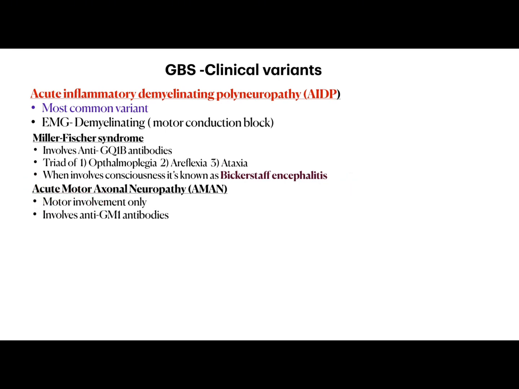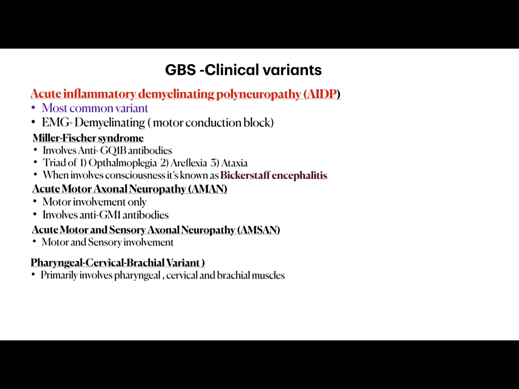In AMAN, or acute motor axonal neuropathy, there is involvement of the motor system and development of anti-GM1 antibodies. This is an axonal variety. In AMSAN, or acute motor and sensory axonal neuropathy, both the motor and sensory systems are involved, and this is also an axonal variety. The pharyngeal-cervical-brachial variant typically involves the corresponding muscles.